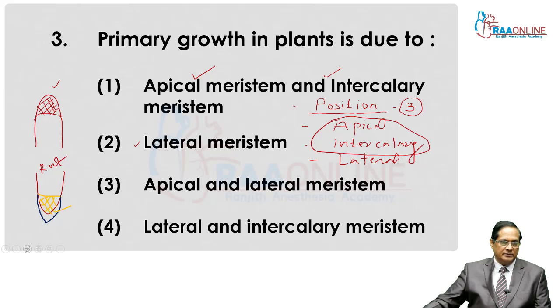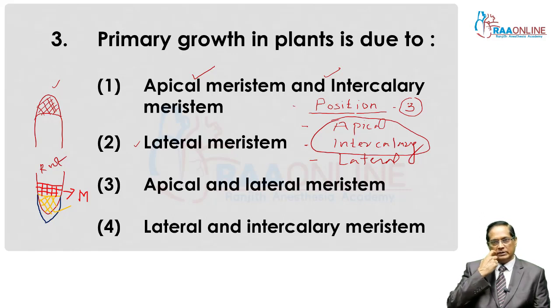Followed by meristem. This is the position of meristem in root. The position of meristem in root, we can say, is subapical or subterminal, that is, slightly away from the tip. In shoot apex, it is exactly at the tip, whereas in the root, it is slightly away from the tip. That's what is subterminal.